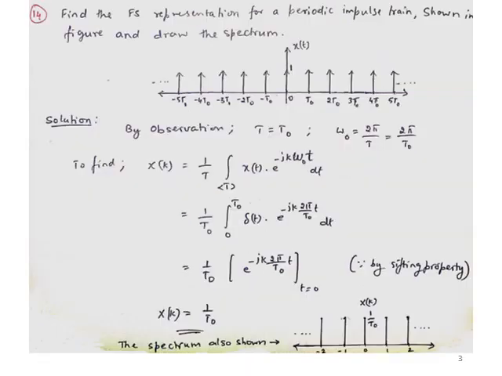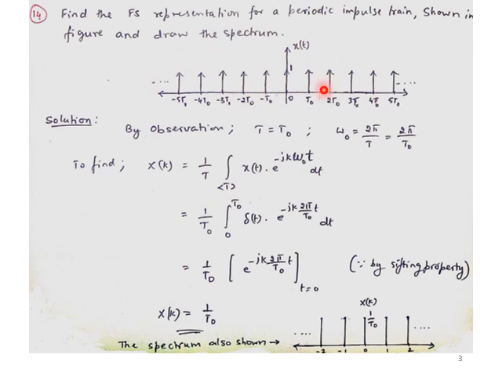So moving on to the next set of problems, it is the waveform with respect to, suppose if I take, a series of impulse functions, nothing but you can also call it an impulse train. So find the Fourier representation for a periodic impulse train, whatever is shown in the figure. So I have to draw the spectrum for the obtained Fourier series representation.